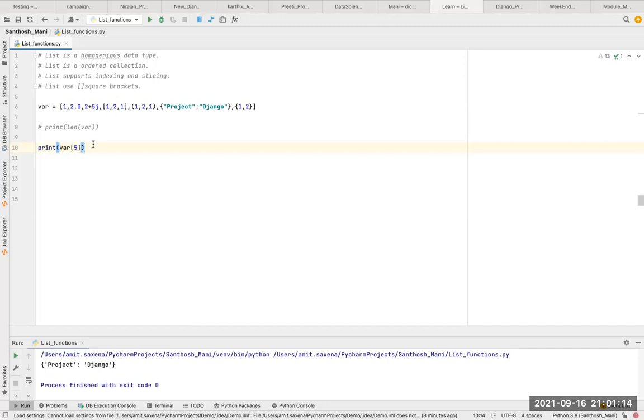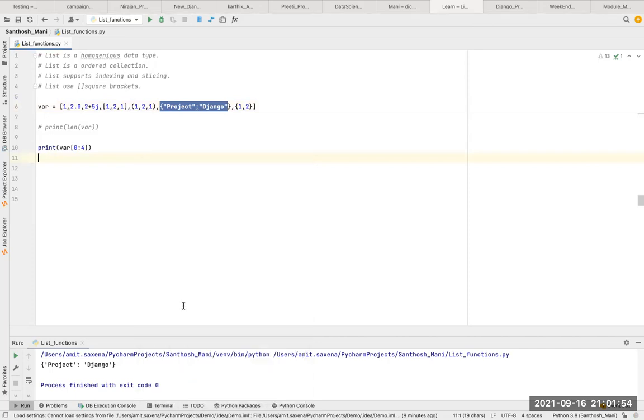Now I will use slicing. I will give one more value, this one, 0 colon 4. So it will start from here, 0, 1, 2, 3, 4. We print the values between 0 and 4. But as we know, when we use slicing, the first argument 0 is the start point, and the fourth is the end point, and we know end point minus 1. So it will print 0, 2.0, 2 plus 5j, 1, this list and this tuple.